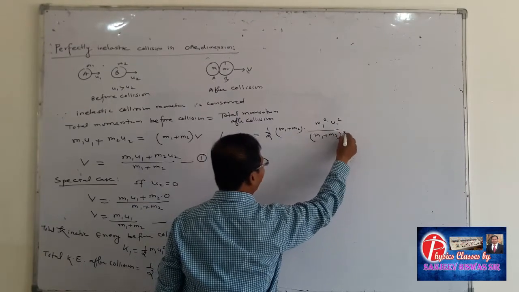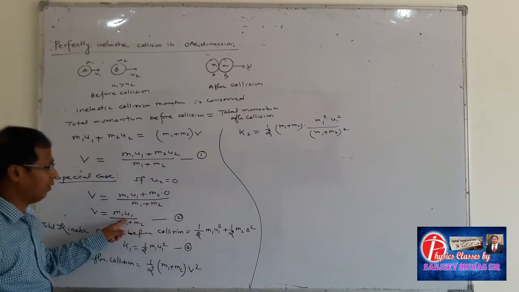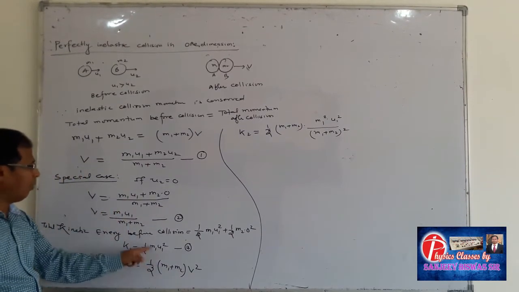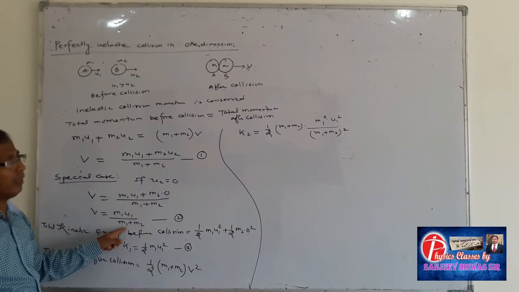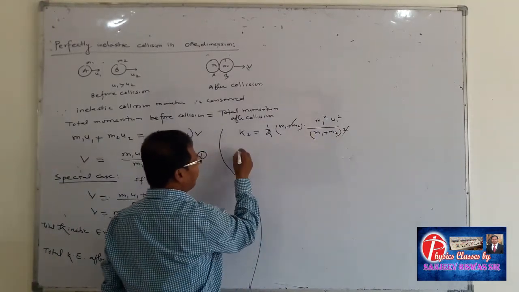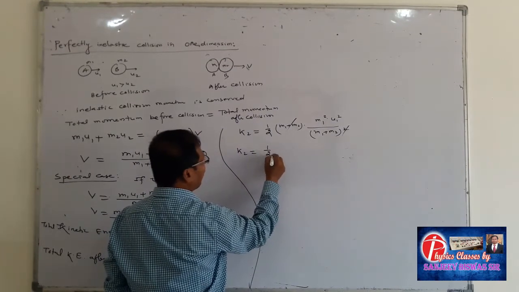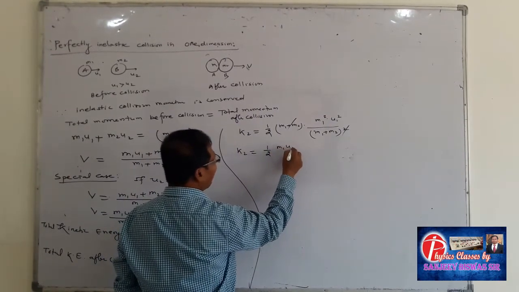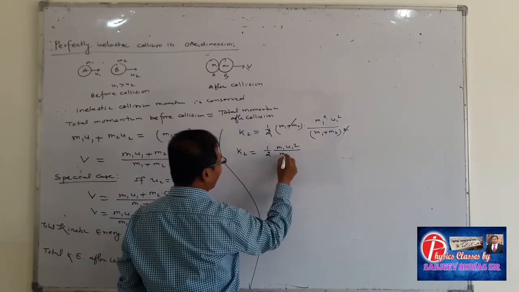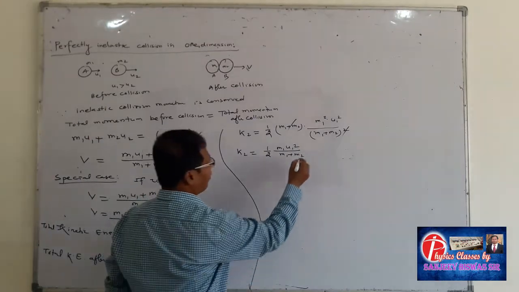So this square is cancelled out by m1 plus m2. So K2 is equal to the remaining 1 by 2 m1 square u1 square upon m1 plus m2. Let this be equation number 4.